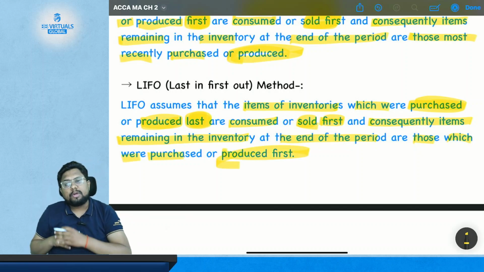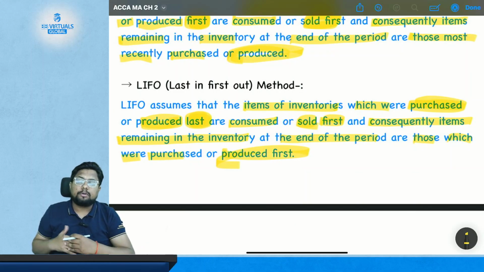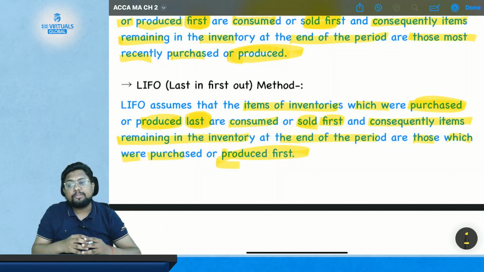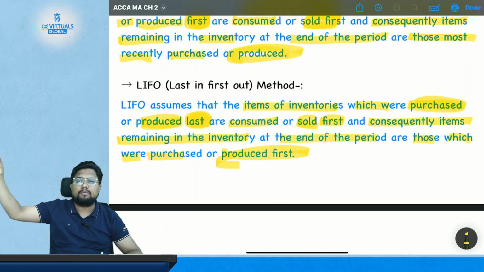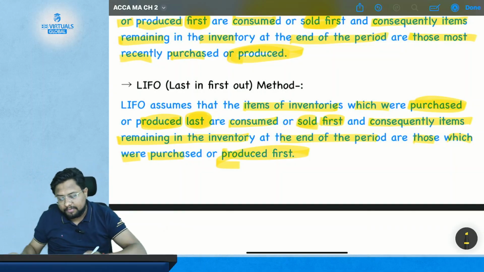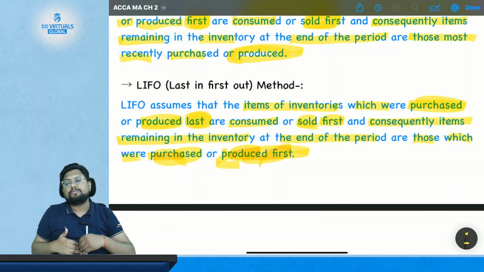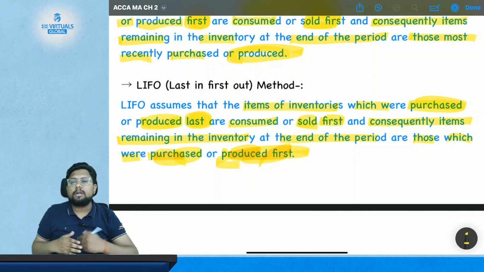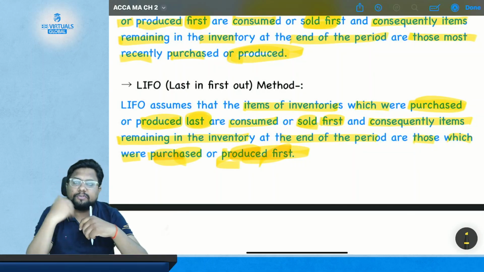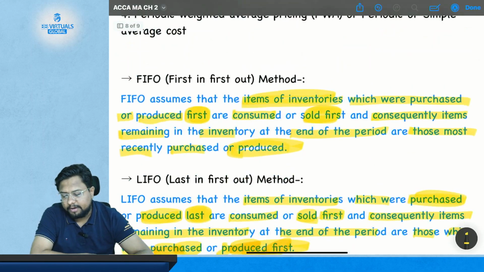So if you are going to issue everything which you have purchased just now, which is last in, first out, then at the end of the accounting period you will be left with the items which you purchased first, the earliest. You are only left with the items which you purchased or produced first, because whatever you purchased or produced recently will be issued to production or sold to the market. So FIFO is first in, first out, LIFO is last in, first out. Got it? These are the two methods that we have discussed.